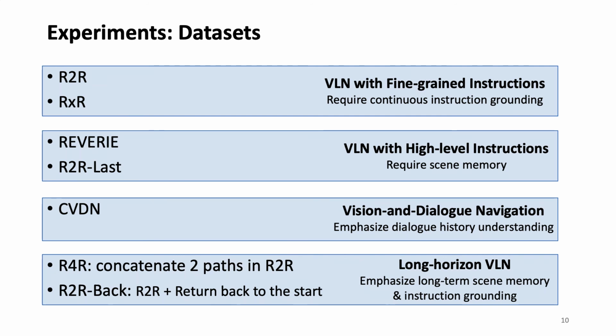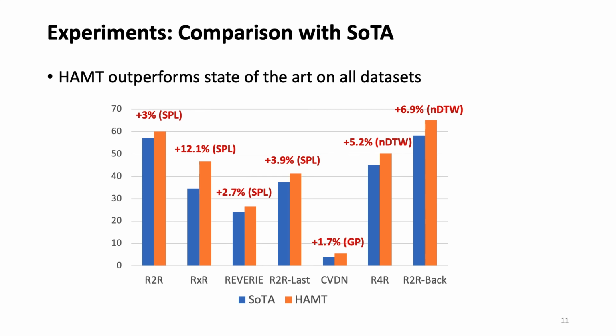The room-for-room concatenates two paths in room-to-room, and room-to-room back is our newly introduced setup. It asks the model to return back to the start after arriving at the original location. Therefore, the last two datasets more emphasize long-term scene memory understanding and instruction grounding. Our HAMT model outperforms state-of-the-art on all datasets. Especially, we obtain more than 12% on room-across-room, 5% on room-for-room, and about 7% on room-to-room back.